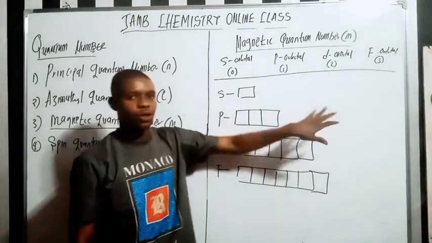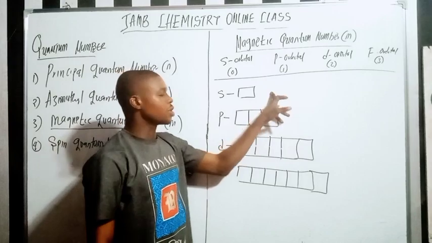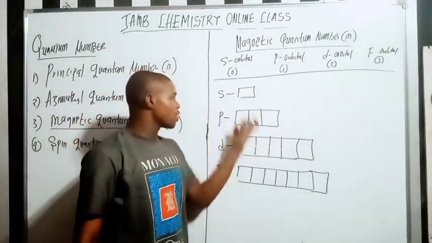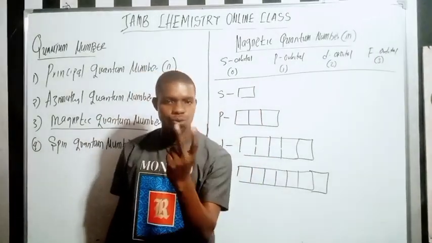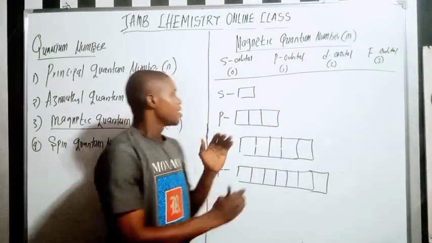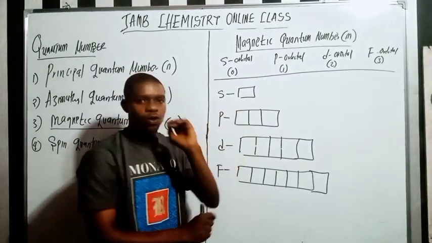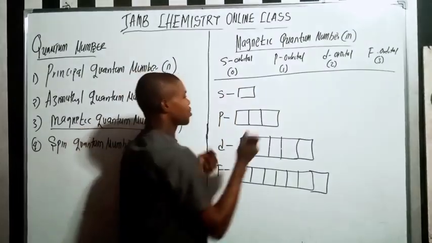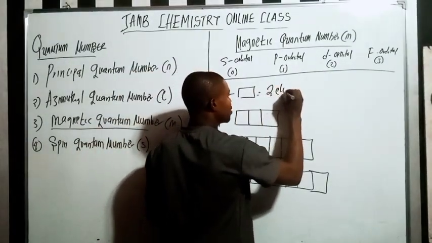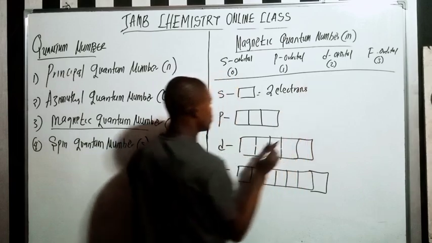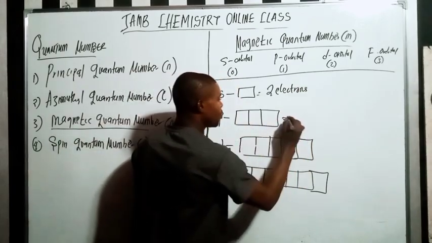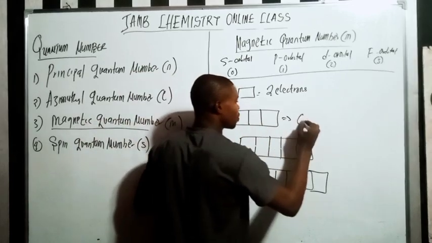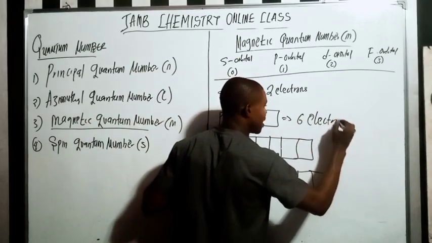Another thing you want to take note of, please understand this, is that each of these suborbitals can only accommodate 2 electrons. Do you understand? Any suborbital you are seeing here can only have how many electrons? 2 electrons. So this can accommodate 2 electrons. This one can accommodate 3 times 2, to make it 6 electrons.